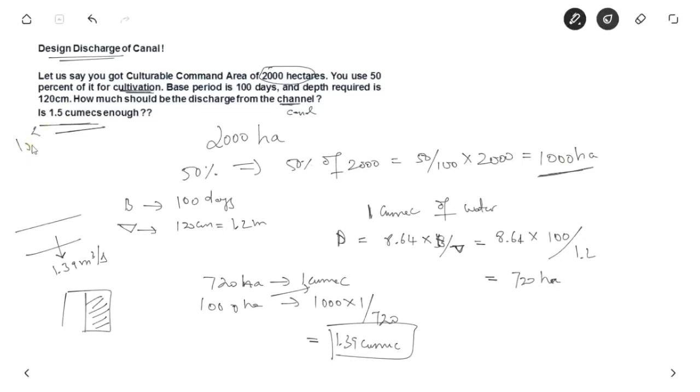So 172 hectare per 1 cumec and 1.39 cumec for the 1000 hectare. So we can easily calculate the total discharge required for the canal.